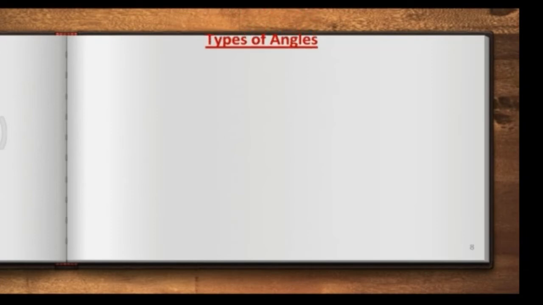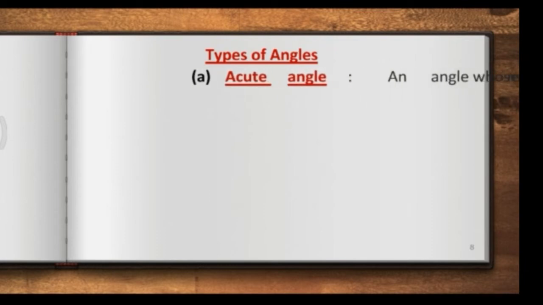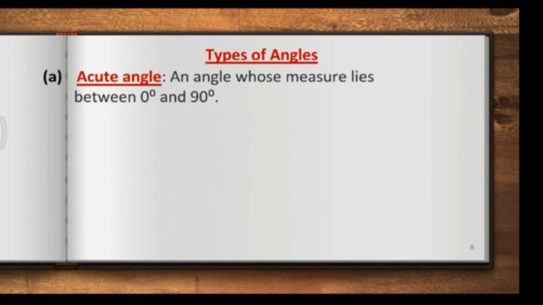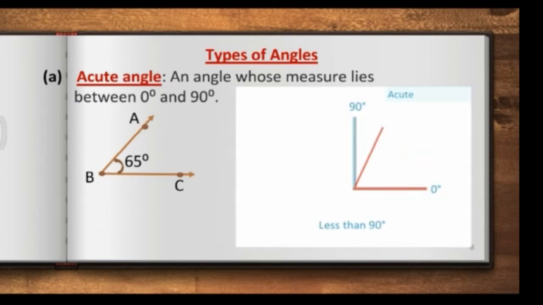Now we will be learning about types of angles. What are the different types of angles you have learnt in your lower classes? The first one is called the acute angle. Now children, can you give me an example of acute angle? Yes, when we fold our arms, or when we fold our hand, we get an acute angle. An angle whose measure lies between 0 degree and 90 degree is called an acute angle. That means the measure of angle ABC is greater than 0 but less than 90 degree.